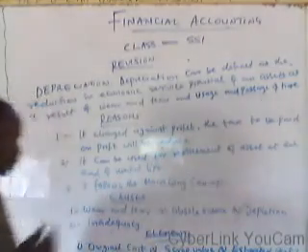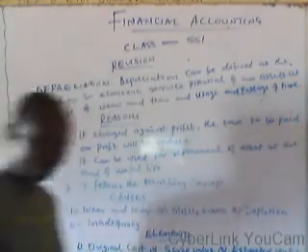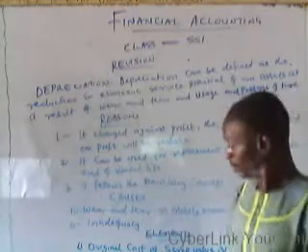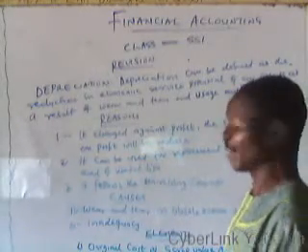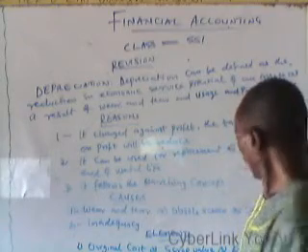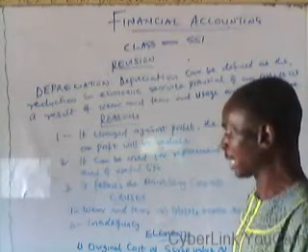The elements of depreciation: we have the original cost. Secondly, we have the scrap value, and we have the estimated useful life.